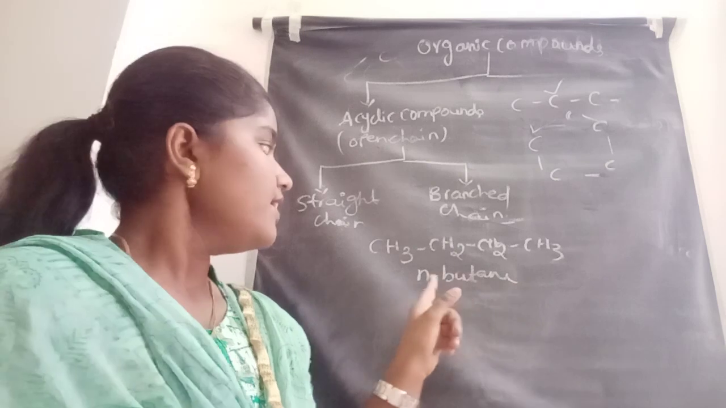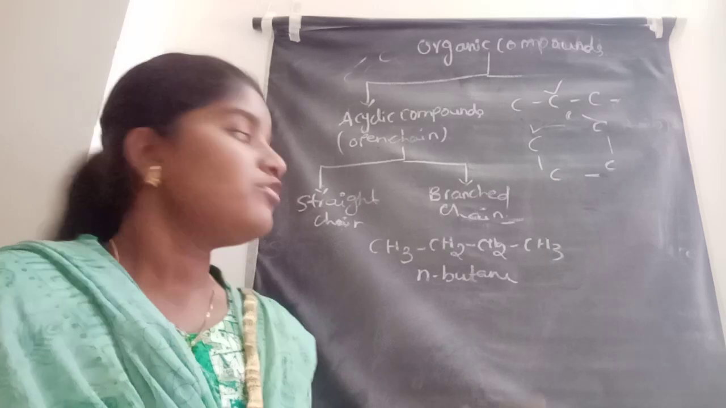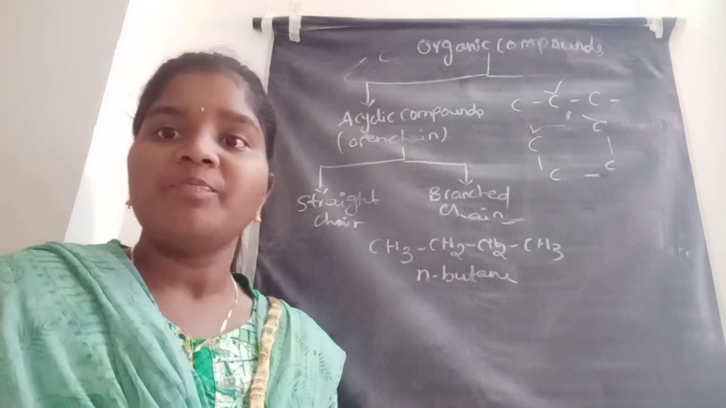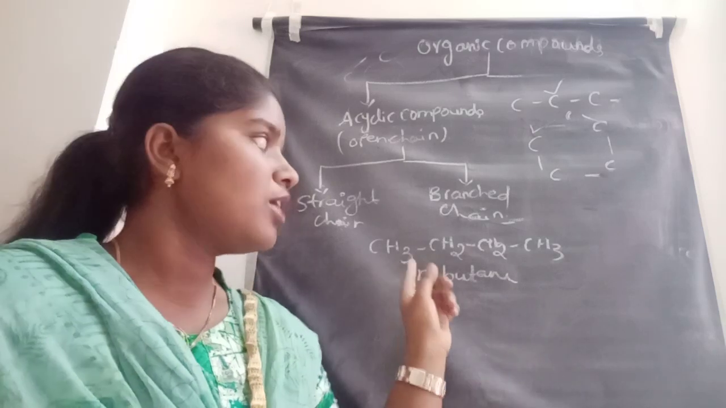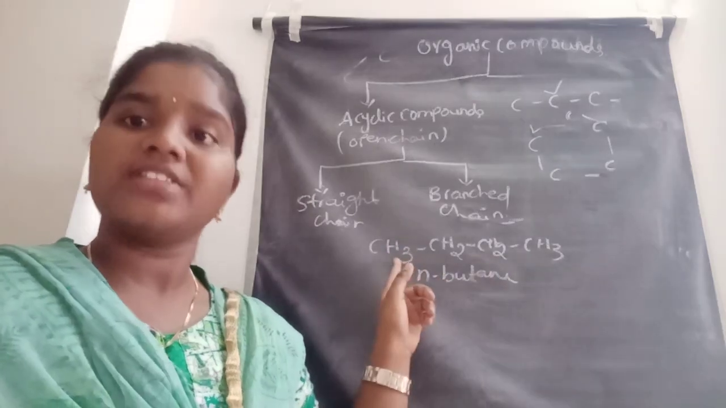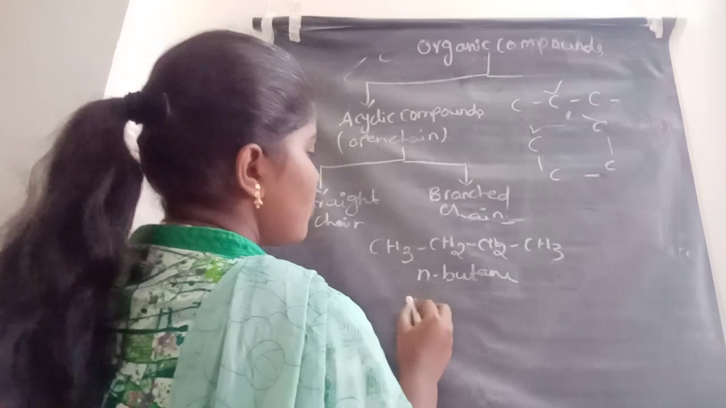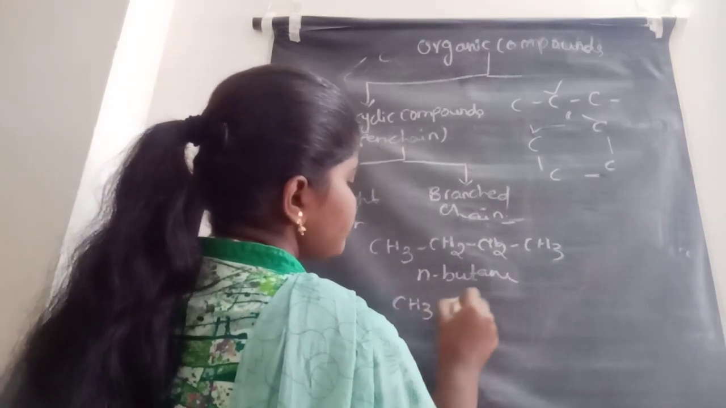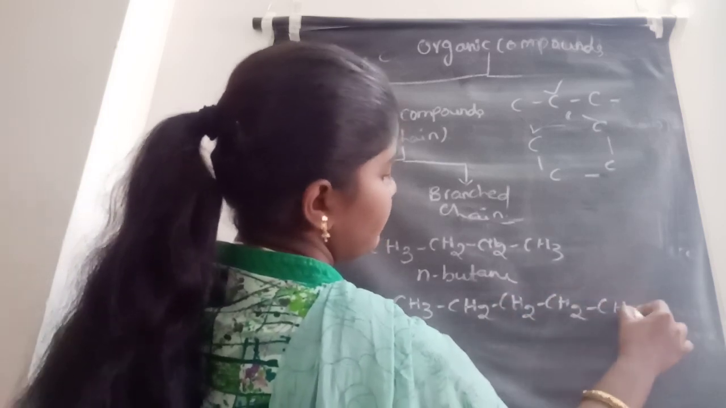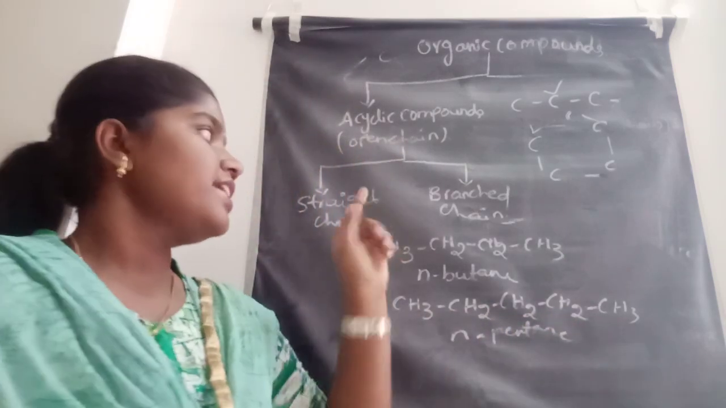Here we use the prefix n. Why? Because n indicates the normal chain. It is a normal chain, not a branched chain or a ring chain. The carbon atoms are arranged straightly, so it comes under straight chain compounds. Other examples are n-pentane. Pentane means a five carbon compound. These are the examples of straight chain compounds.